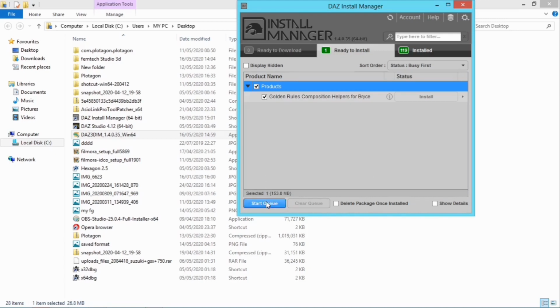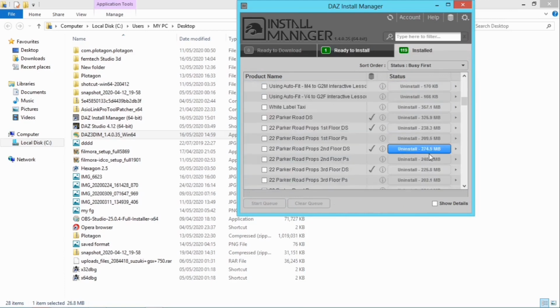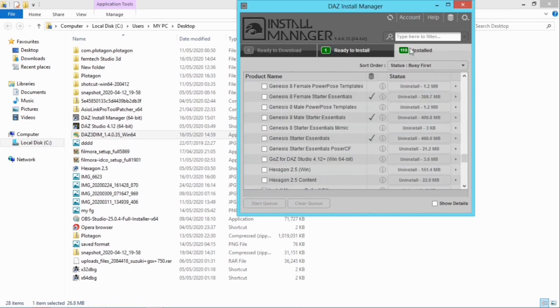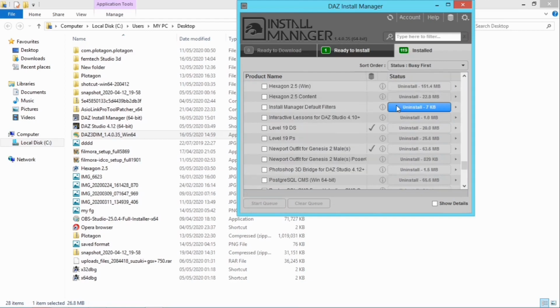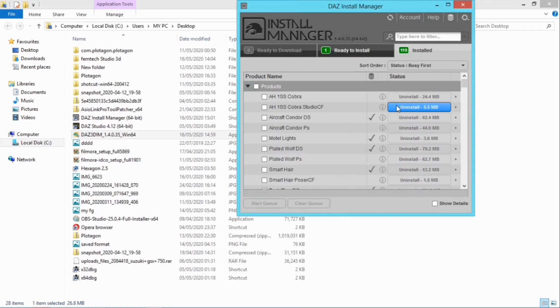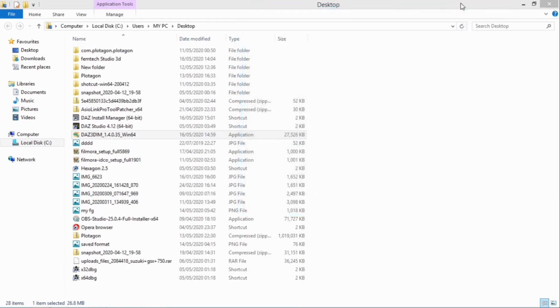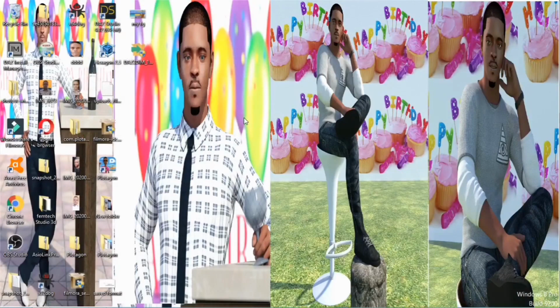Okay, once it gets installed, then you should have all those installed files in this panel. So I have all this installed. So after the installation is done, all you need to do is to close this, then locate, you will see this will surely pop out for you.